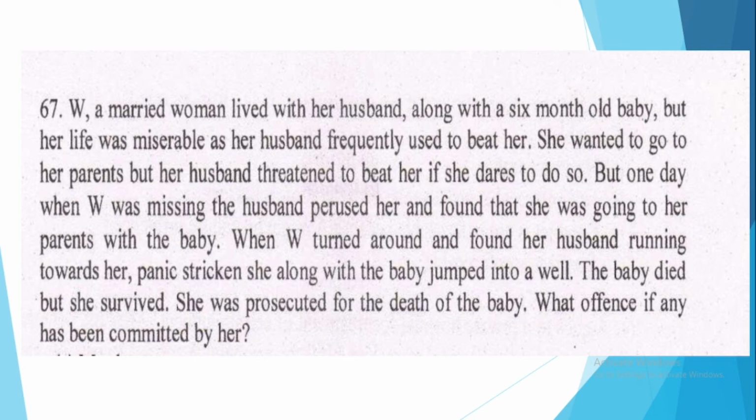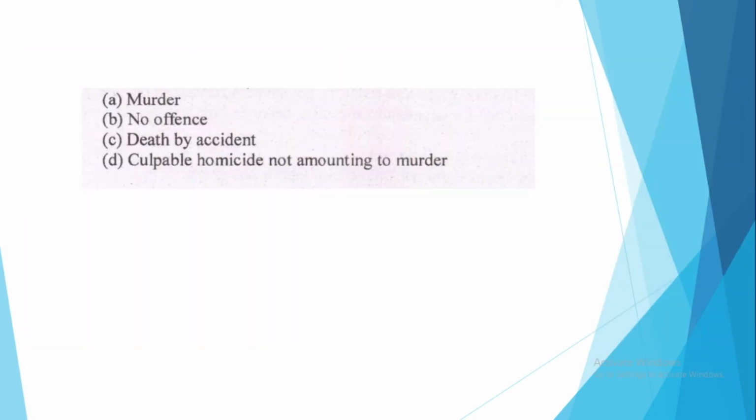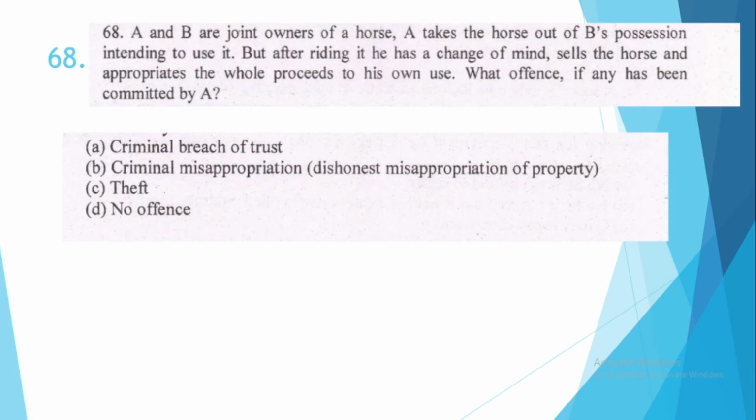She was prosecuted for the death of the baby. What offence, if any, has been committed by her? So the offence which has been committed by her is option number D, culpable homicide not amounting to murder.